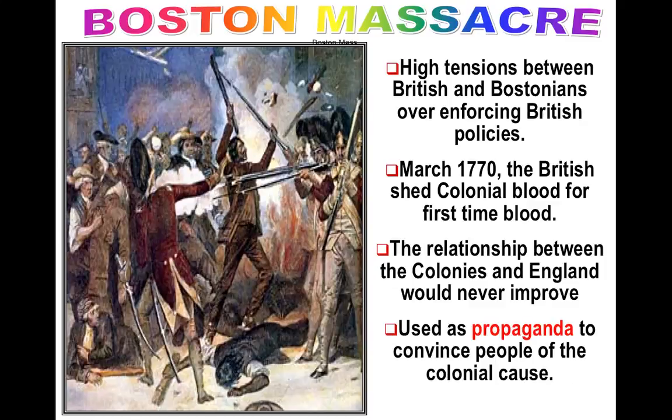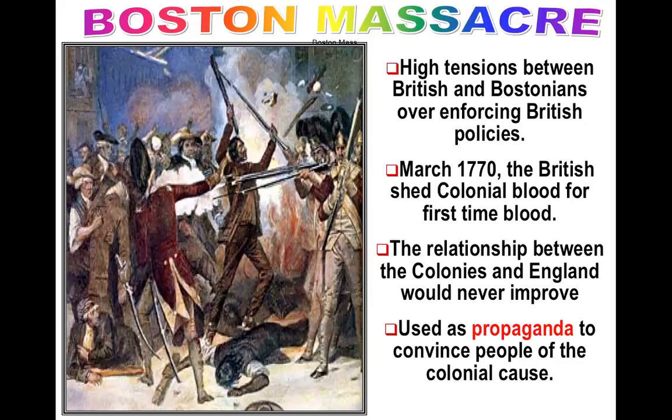Okay, so Boston, Massachusetts, heartland of patriots. Extremely high tensions, and Boston was one of the biggest trading ports, and one of the places that got used to smuggling. And so when England clamps down on her colonies, they really aim at Boston to begin with.